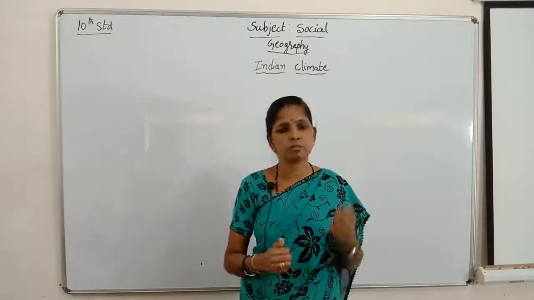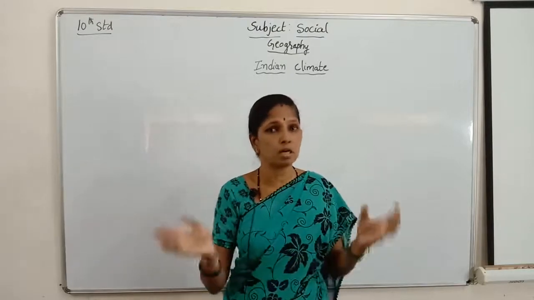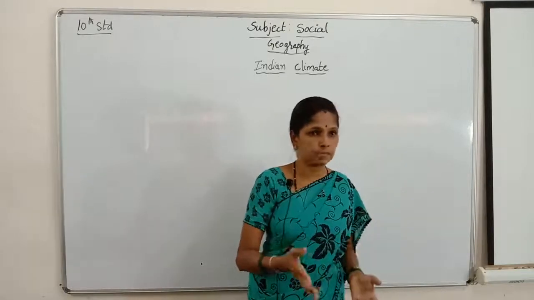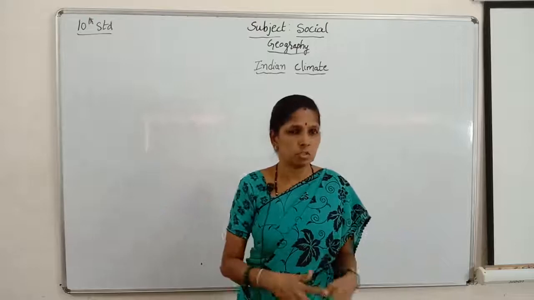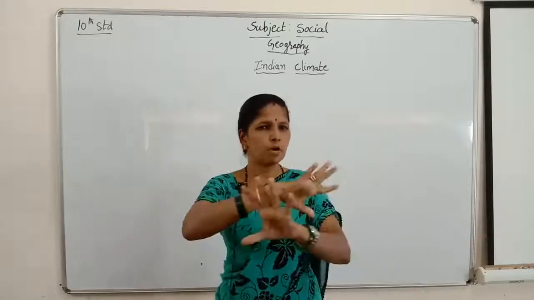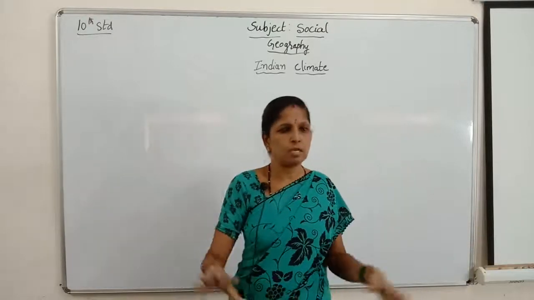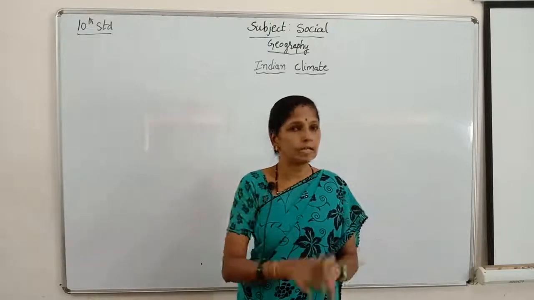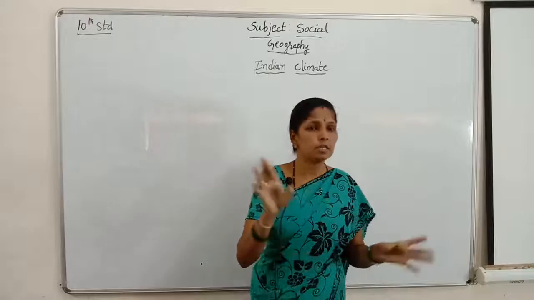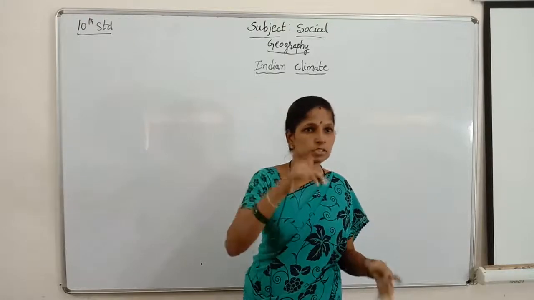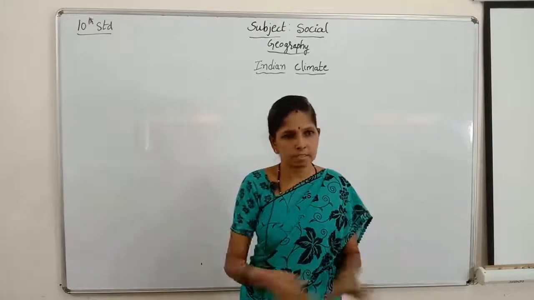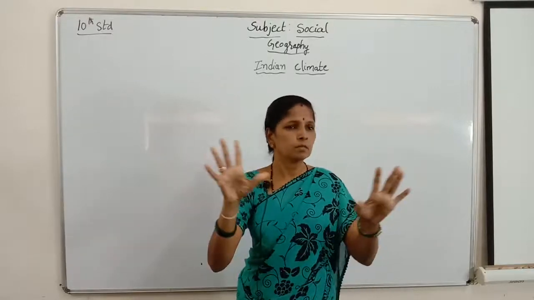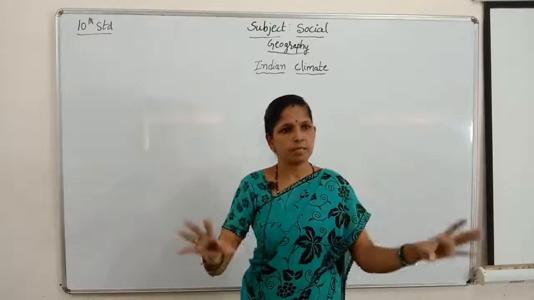Not only that, here we can see dew and fog are common. If you get up early in the morning and look at the roadside areas, you can see a white type of fog covering the surrounding atmosphere. This is what we call fog. If the sun rays fall on that fog, it disappears. Until the sun rays fall on it, it stays like a whitish layer covering the atmosphere.